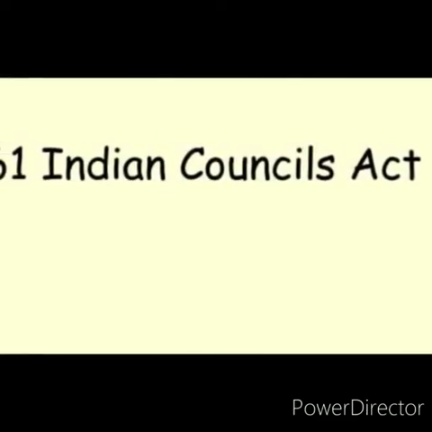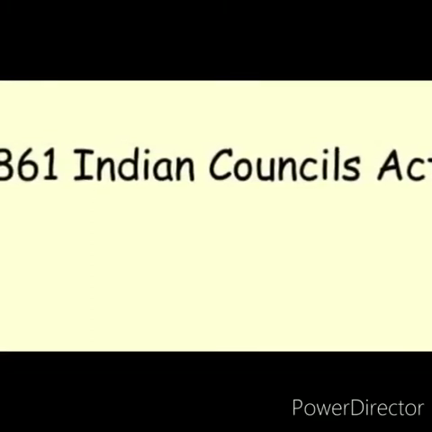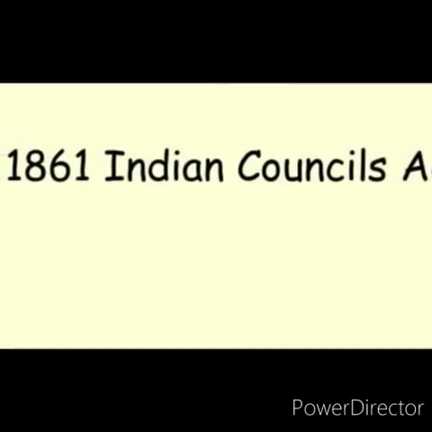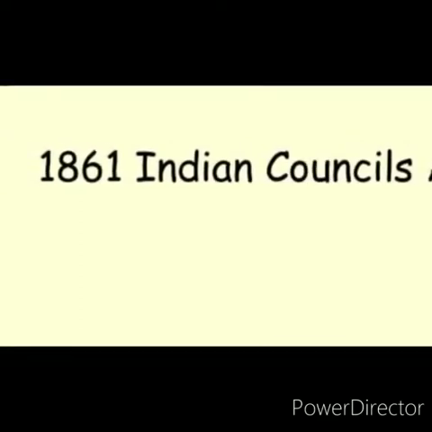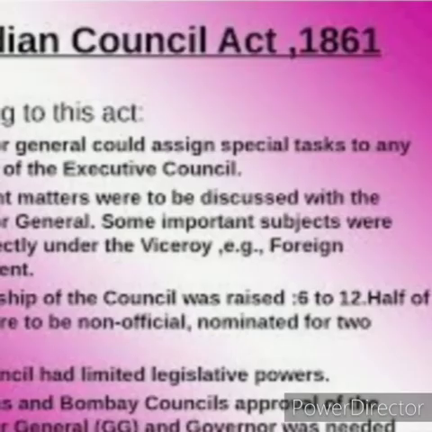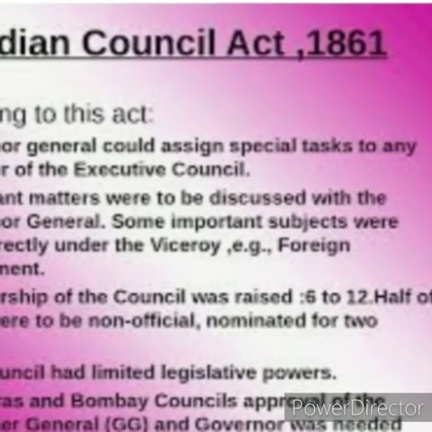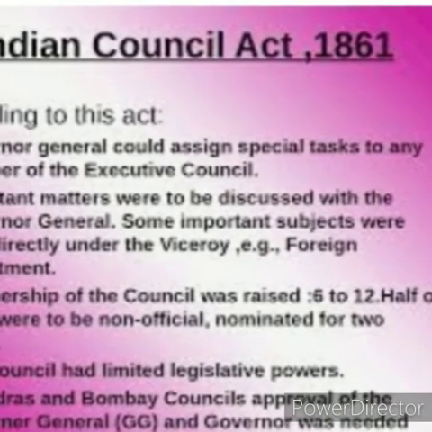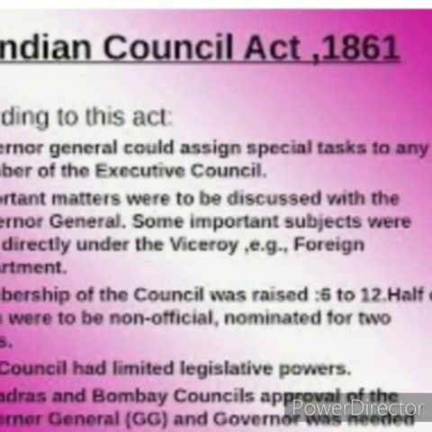Next, we can go through the Indian Council Act of 1861. This act came into effect after the 1857 revolt. Here, Indians were allowed to participate in the process of creating laws and representation was given to Indians, and this was called a policy of association. Let us understand the important features of this act. Firstly, Indians were nominated as non-officials to the Council of the Viceroy.